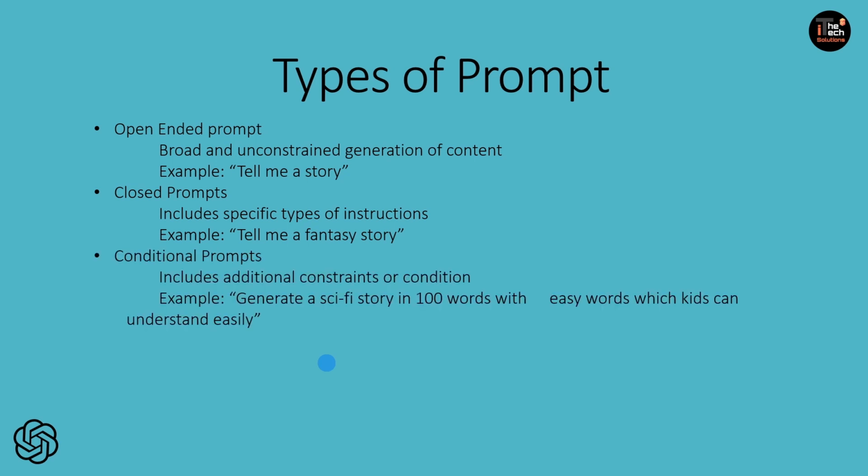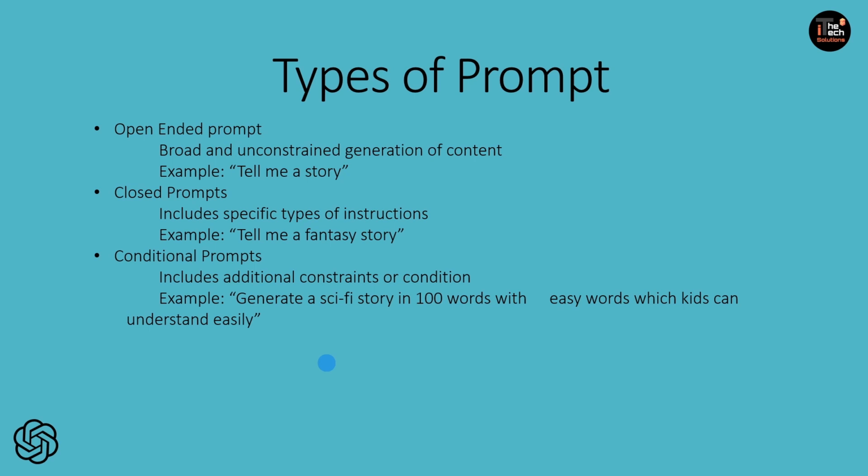The next one is the conditional prompts. It refers to input or instructions given to the AI model that include additional constraints or conditions guiding the generation process. These constraints can vary widely depending on the task and desired outcome, but they are intended to shape the generated content according to specific criteria or preference.